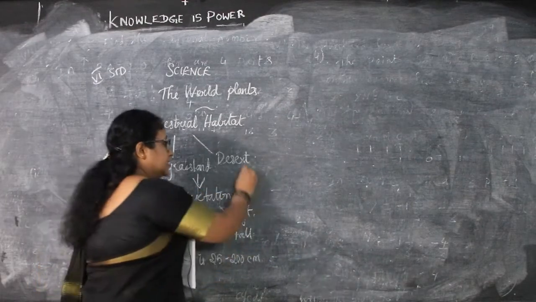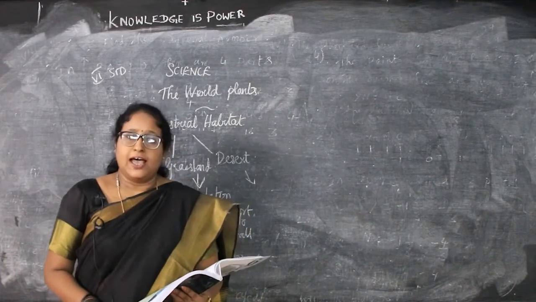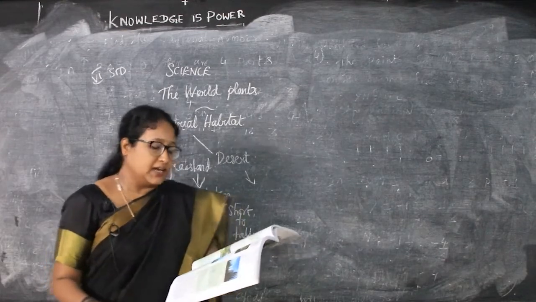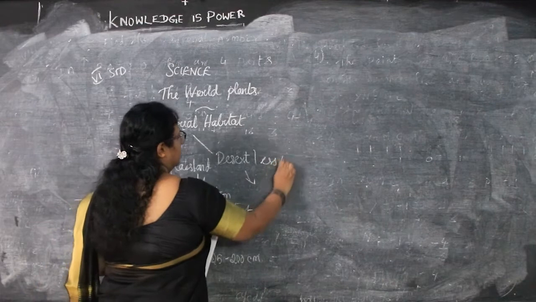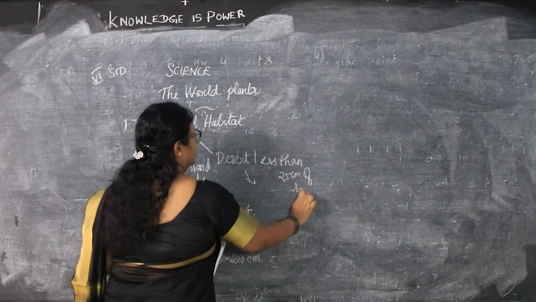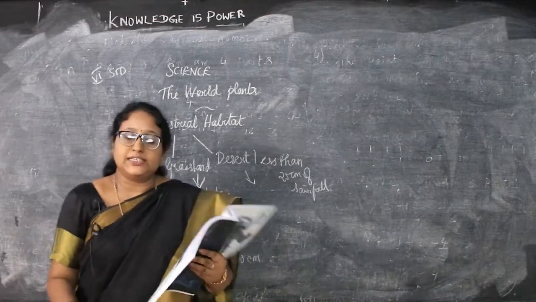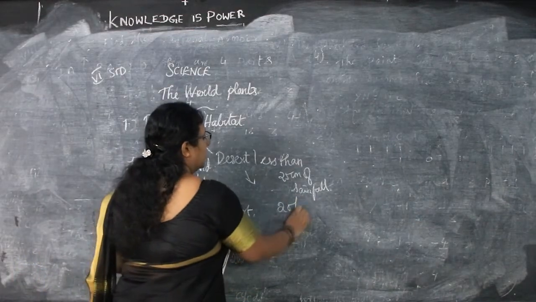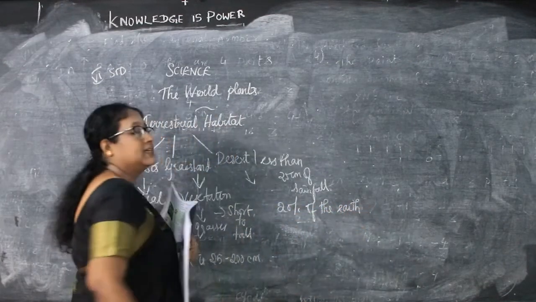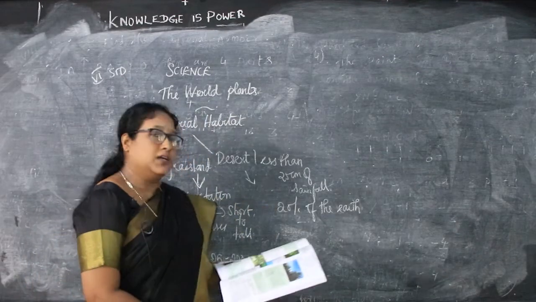Then next is the desert habitat. Desert is the driest place, where there is less rainfall and the climate is also very hot. Deserts are the driest place on the earth. They get less than 25 centimeters of rainfall. Deserts cover at least 20% of the earth. So it's the driest place, with less than 25 centimeters of rainfall, covering 20% of the earth.